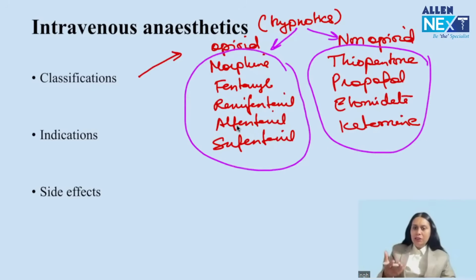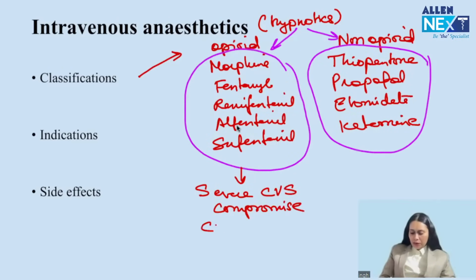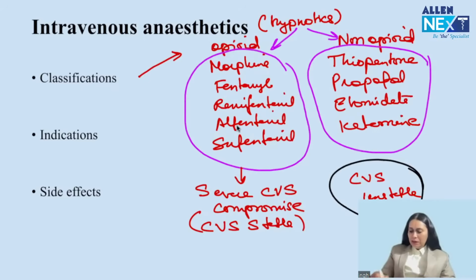Then the next question which can be asked is indication. Remember, for opioids, we are not using them as routine IV anesthetic agents. What is the use of opioids in anesthesia? Mostly for analgesia. So where are we using opioids for anesthesia? Only in severe cardiovascular compromise. Why? Because they are completely cardiovascular stable. Non-opioids are mostly cardiovascular unstable. One agent is stable, and I will talk about it.